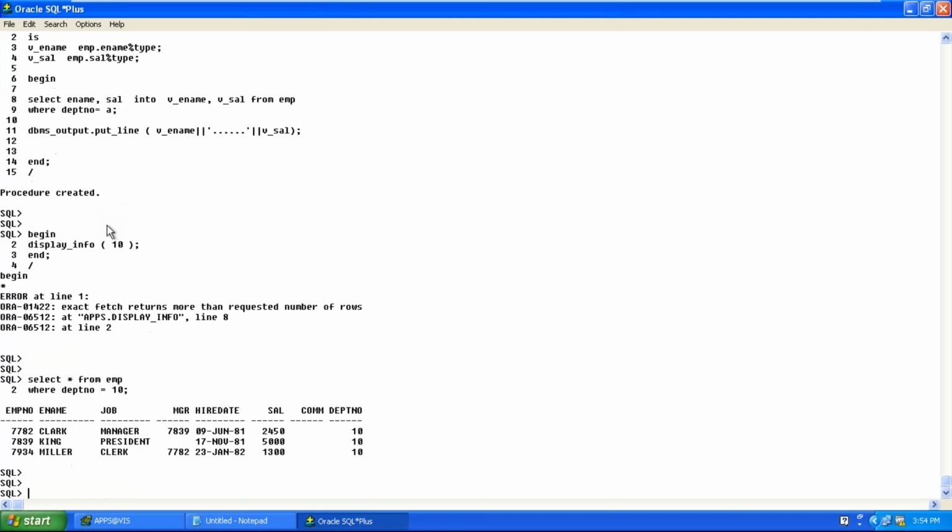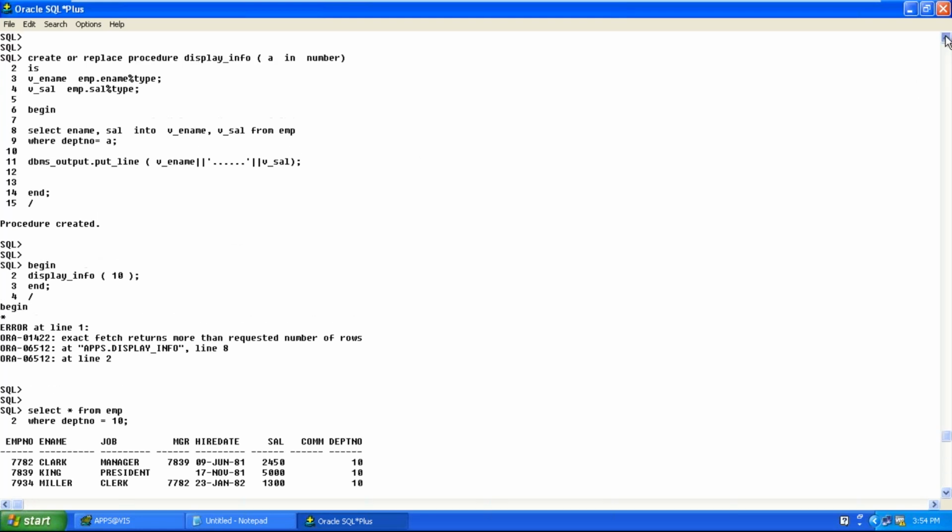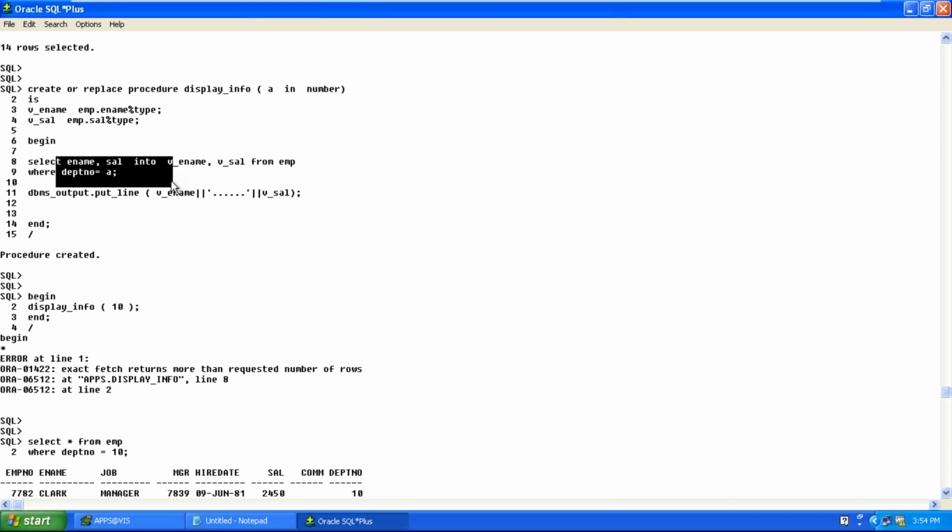How many rows are there in department number 10? 3 rows. We know that the select statement will run successfully only if it is returning exactly one row. When it is returning no rows, we get no data found. If it is returning more than one row, control enters the too many rows exception.